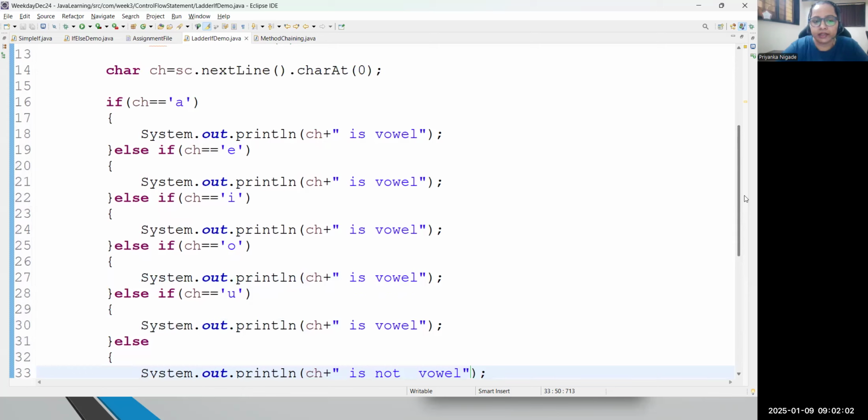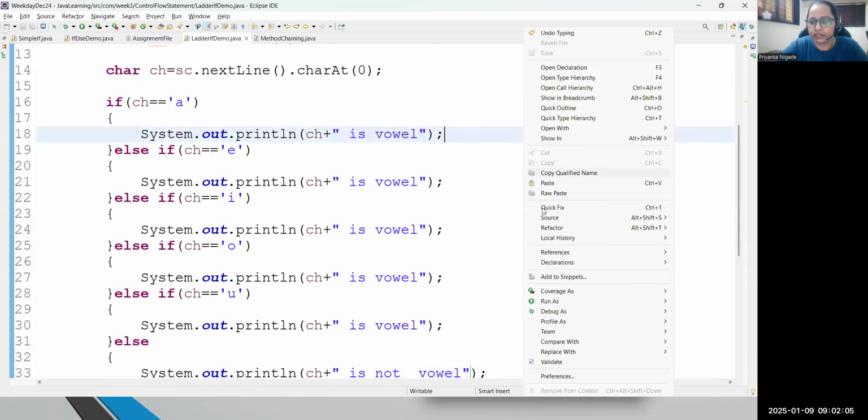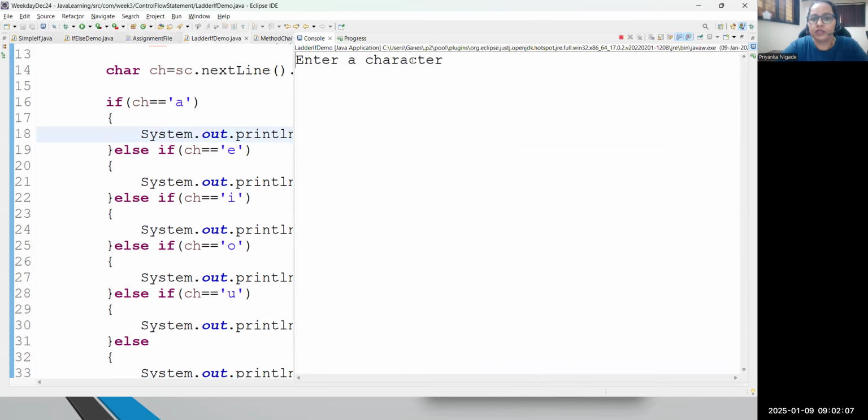So guys, this is a simple program where you can read an input and test it with multiple conditions. Agree? Now please have a look. If I run this, first it is asking me to enter a character. I will put I here. Now tell me how the code will run. Very first, the character will be declared as ch. Now it will compare. It has to start from the first condition. That is why nested if or ladder if is quite lengthy, because it will always check all the conditions. If anything is matched, then only you will get a result. Otherwise, you will get the else result. Focus. So it will start with the first condition.